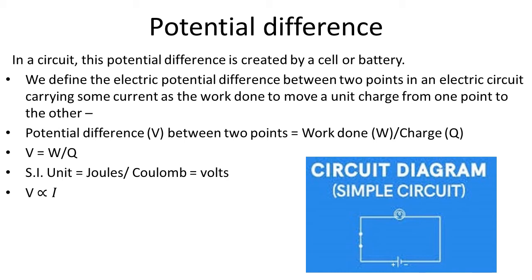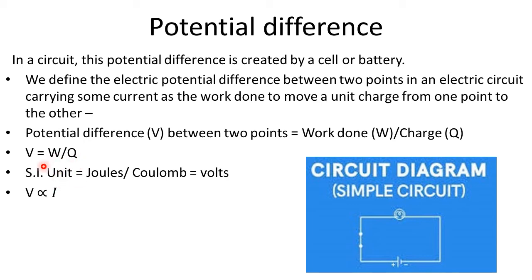So, this potential difference between 2 points in an electric circuit is nothing but work done to move unit charge. Unit charge means 1 coulomb of charge from one point to other point. This potential difference is denoted by letter V, and its formula is V is equal to W upon Q, because potential difference is nothing but work done in moving unit charge from one point to other point in a circuit.